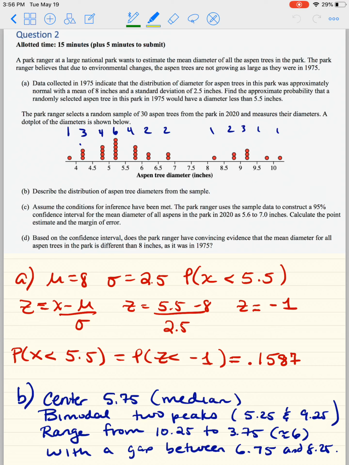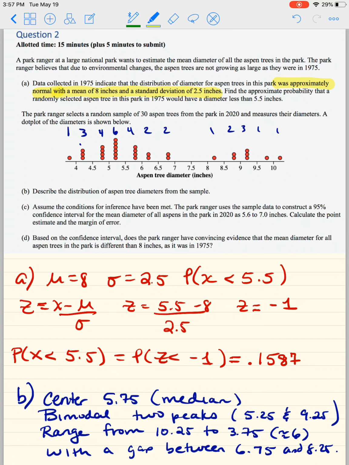A park ranger at a large national park wants to estimate the mean diameter of all the aspen trees in the park. The park ranger believes that due to environmental changes, the aspen trees are not growing as large as they were in 1975. Okay. Data collected in 1975 indicate that the distribution of diameter for aspen trees in the park was approximately normal, with the mean 8 inches and a standard deviation of 2.5 inches.